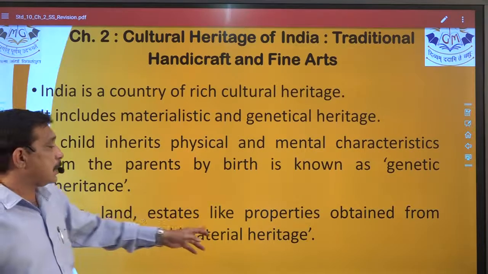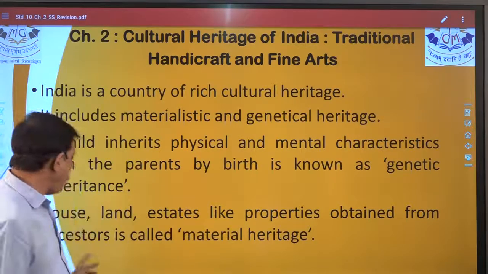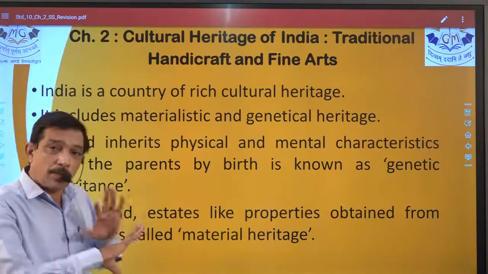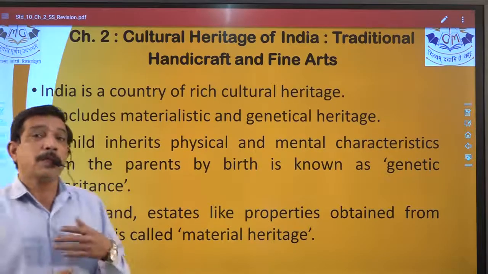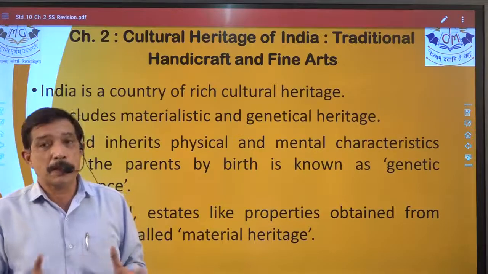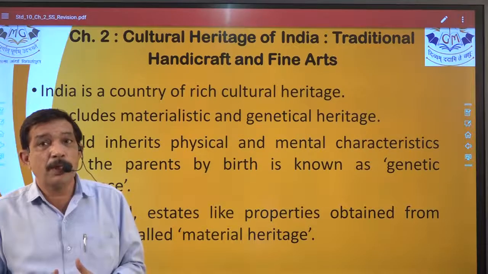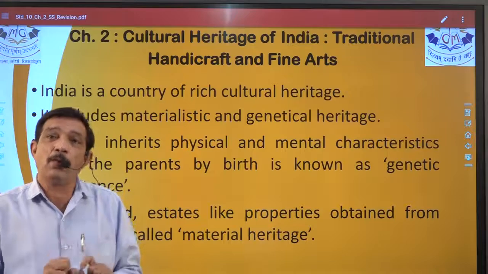House, land, estates like property obtained from ancestors is called dash. Four options will be given at the bottom. So this is how an objective can be raised from the chapter. Now, what to read and how to prepare.